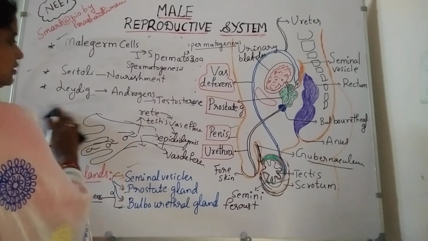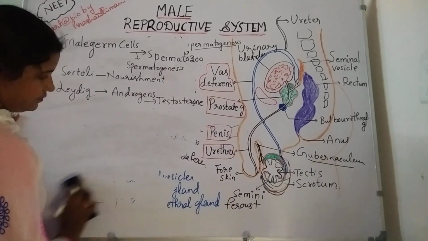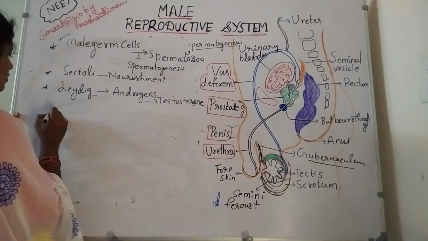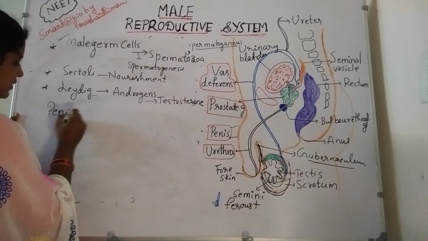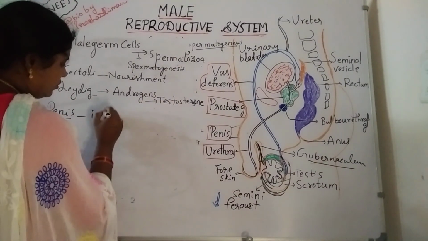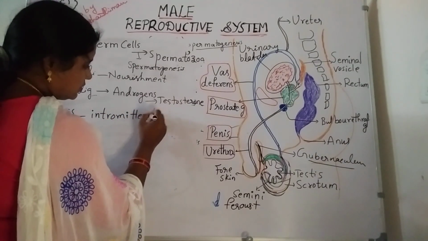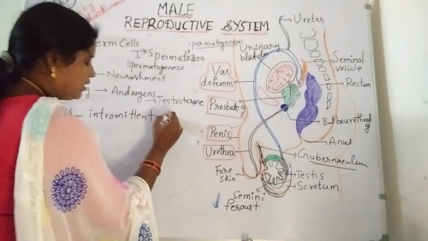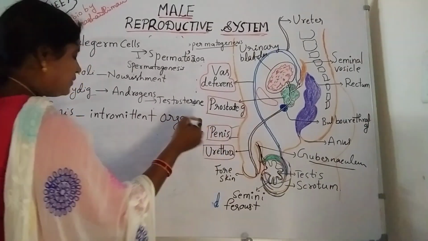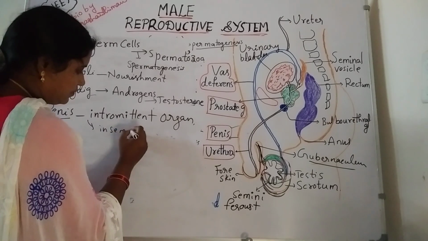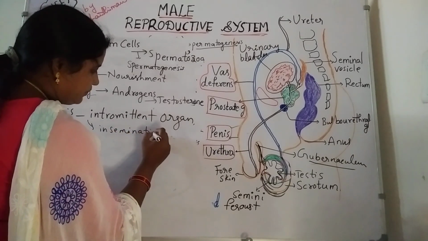So write about these points. The penis is an intromittent organ, which means it is responsible for transferring the sperms into the female body by the process of insemination. So it is helpful in the process of insemination.